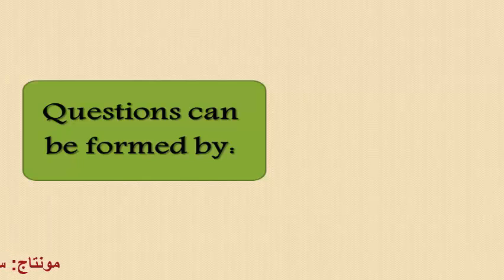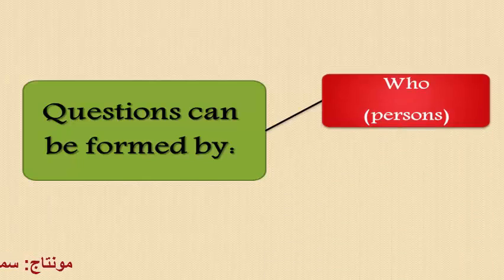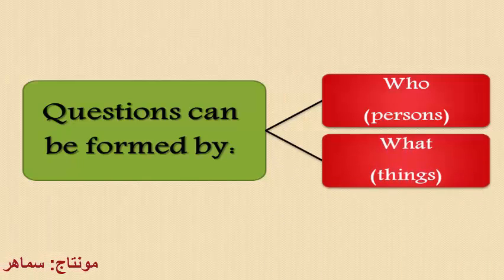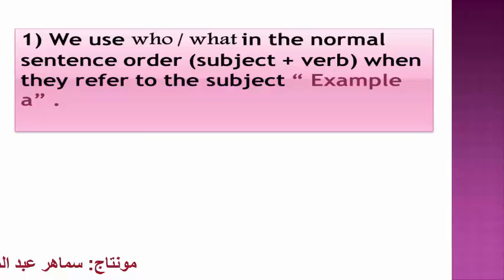Questions can be formed by using who for persons and what for things. And look, we use who or what in the normal sentence order, subject plus verb, when they refer to the subject, as in example A, with my sister or the cat, as you saw.